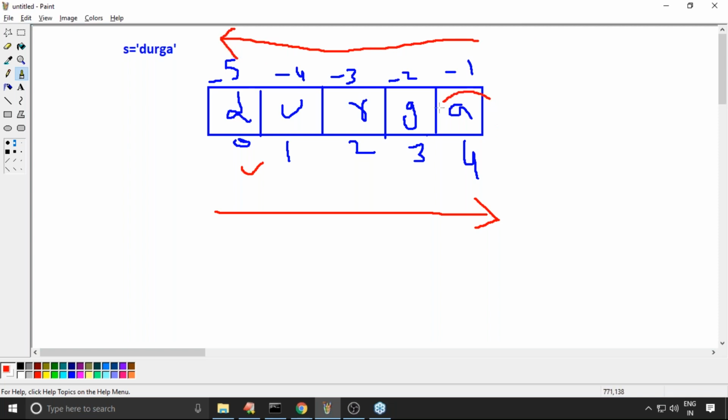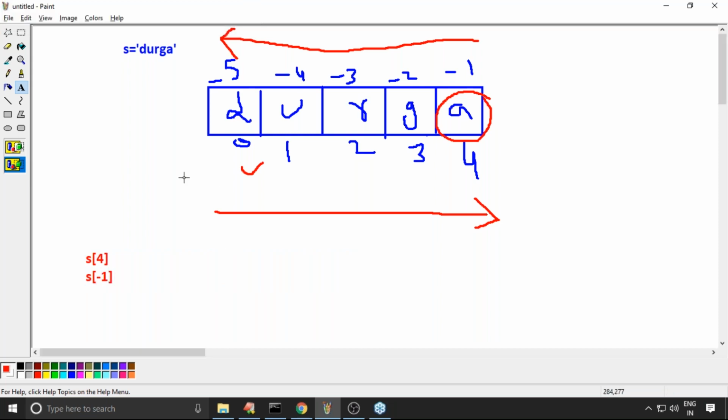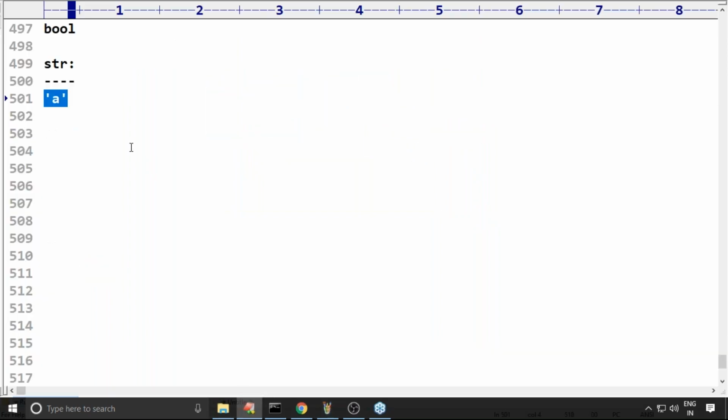If you want to access this A, can you please confirm how many ways are there? s of 4 you can take, that is acceptable. Or s of -1 we can take, which is also acceptable. There is no problem at all. Are you in a position to understand? So that is about indexing, you should be aware.